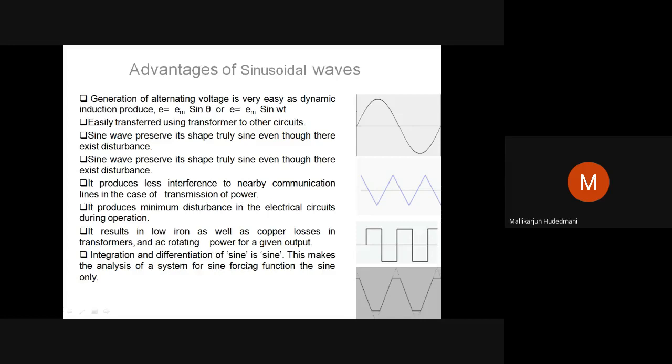Hence, sinusoidal waves are very popular in the engineering domain. So these are the few advantages which really make sinusoidally varying quantities popular among the triangularly varying, squarish and trapezoidal.